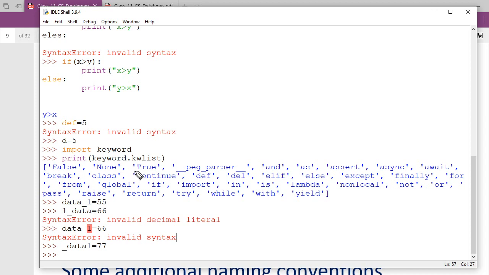But here one exception is there: True and False. These two are the only keywords which start with capital T and capital F. Otherwise, all start with small letters. Sir, None also starts with capital N. Between False and True, None is there. Okay, None is there, but we use this None in terms of a null value. This will be clear when I give some example. So False and True are the keywords which start with a capital letter.